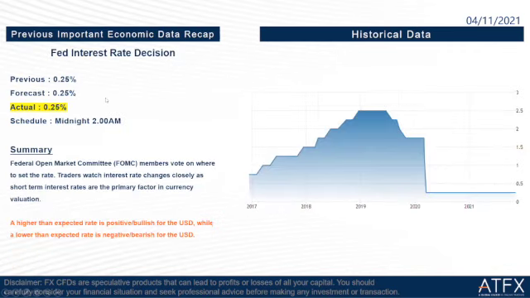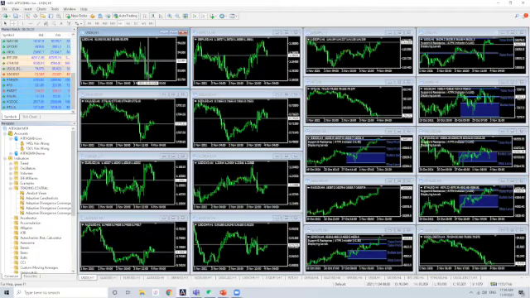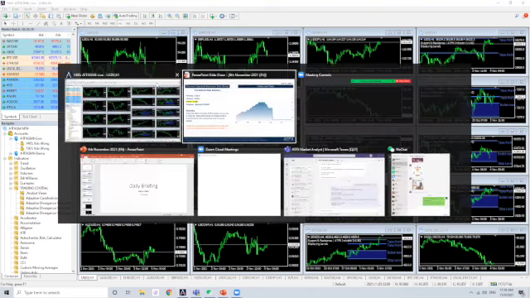Okay, so we go to the next one, which is the Fed interest rate decision. Previous is 0.25%, forecast and actual are also the same. The interest rate decision remains unchanged. So after this important economic data release, we go to our market graph here. We can see the US dollar index fell last night from 94 to 93.8 at late trading. Okay, so we go back to our daily briefing here.